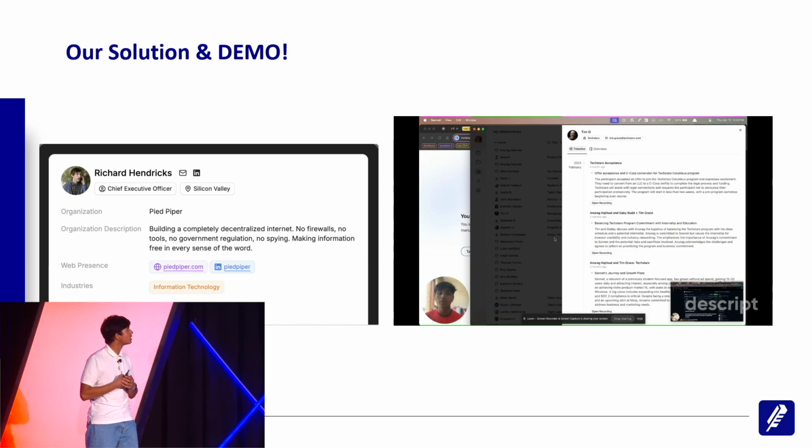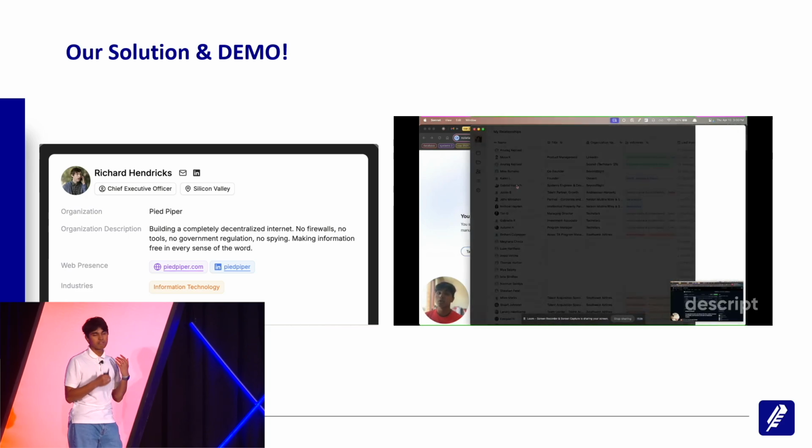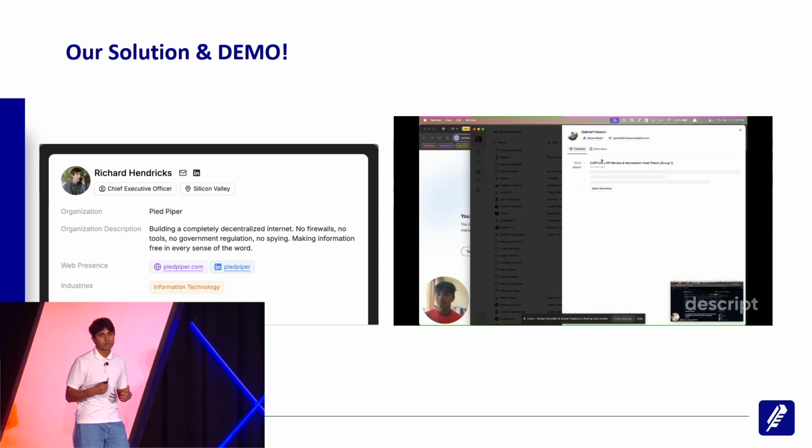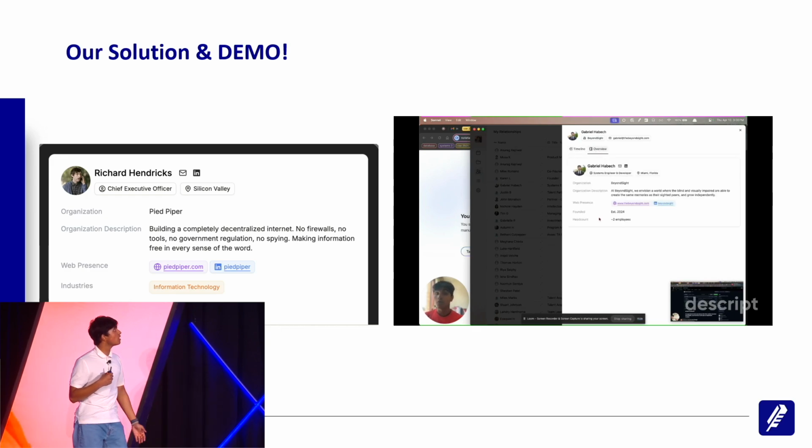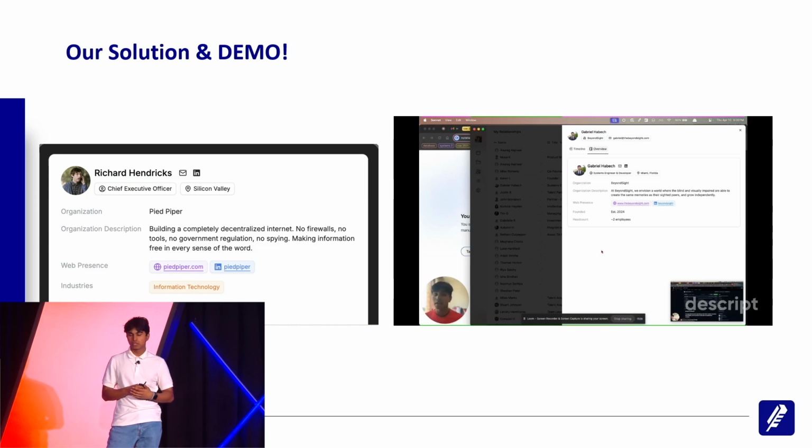And what's even cooler is that if I go to someone else, let's say I forgot about who I've met with a month ago, 2 months ago, a year ago, I'm able to actually get context on them in real time when I go to the overview tab and see where they work, where they're based out of, what they're working on, so that I'm able to catch up with them in real time.